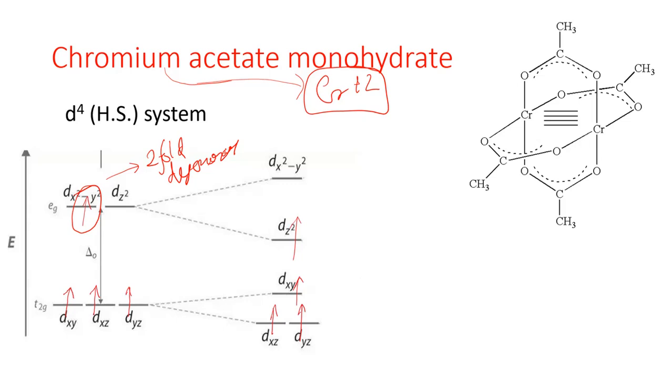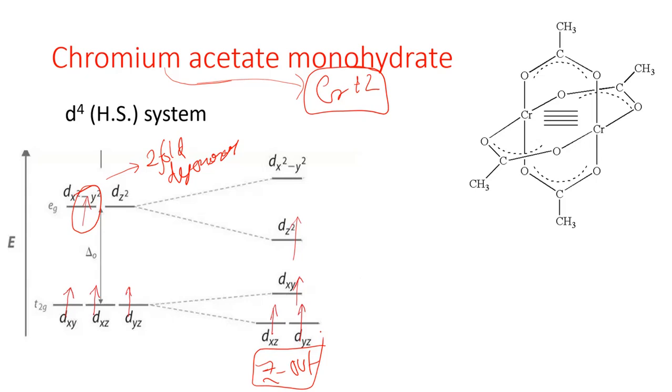Now again it can show the Z out and Z in case, and we have to just measure the stability difference between Z out and Z in. But in our previous lectures we have already come to know that for the d4 high spin system, again the Z out case is more stable due to the s-d mixing. Okay, so now as Z out is more stable, we have only considered the Z out case and did not consider the Z in case.